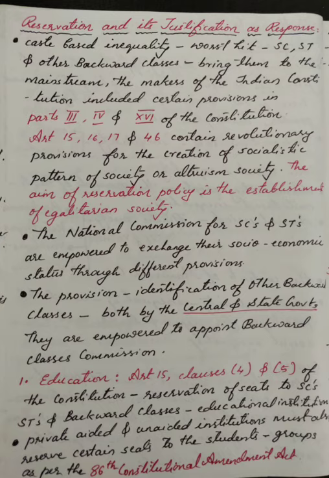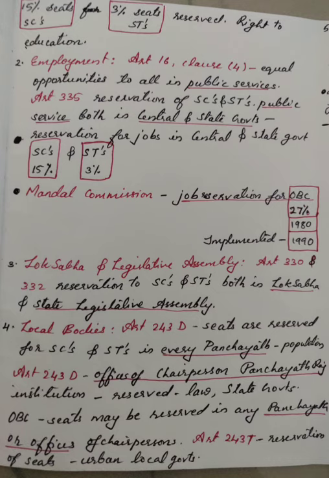Number 1. Education. Article 15, clauses 4 and 5 of the Constitution provide reservation of seats to scheduled castes, scheduled tribes and backward classes in educational institutions. Even private aided and unaided institutions must also reserve certain seats for students belonging to these groups as per the 86th Constitutional Amendment Act. 15% of seats for scheduled castes and 3% seats for scheduled tribes are reserved. The Right to Education has also provided a reservation to these communities.